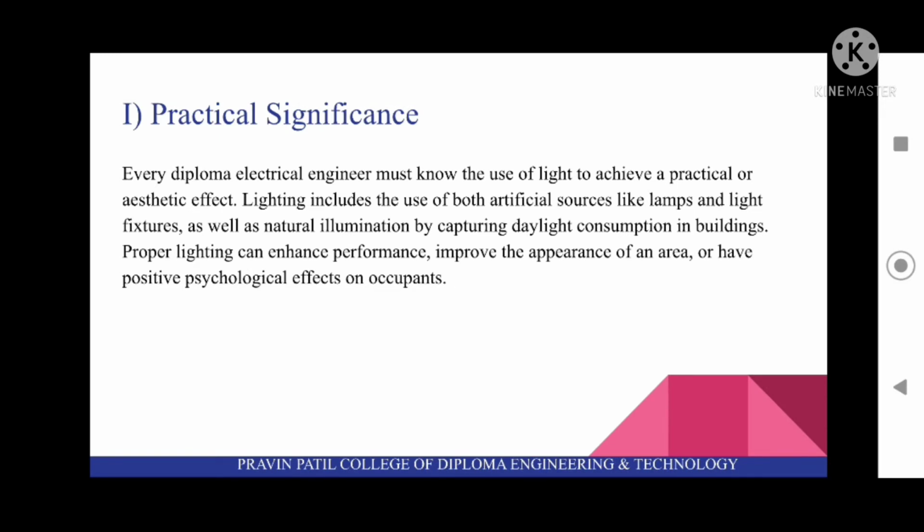The first is practical significance. So every diploma electrical engineer must know the use of light to achieve a practical or aesthetic effect. Lighting includes the use of both artificial sources like lamps and light fixtures, as well as natural illumination by capturing daylight consumption in buildings. Proper lighting can enhance performance, improve the appearance of an area, or have positive psychological effects on occupants.